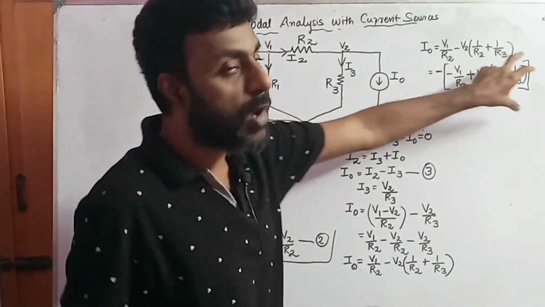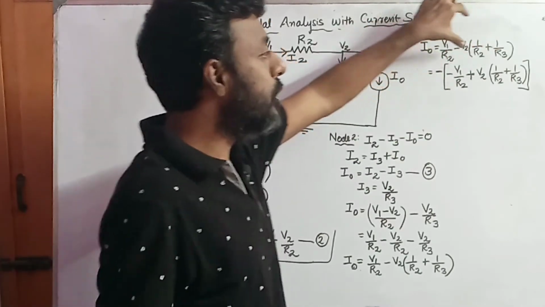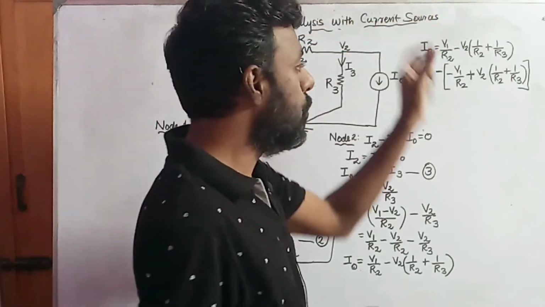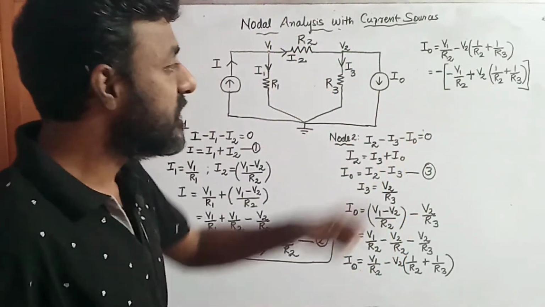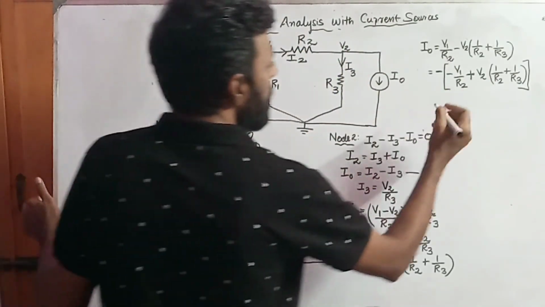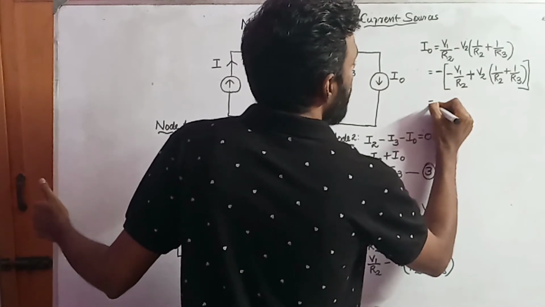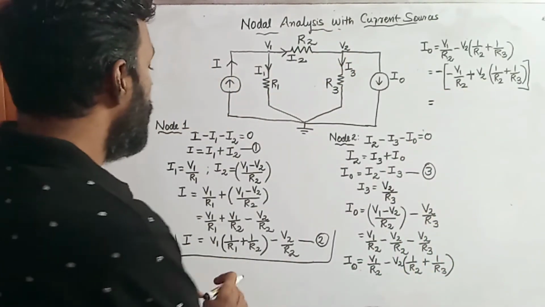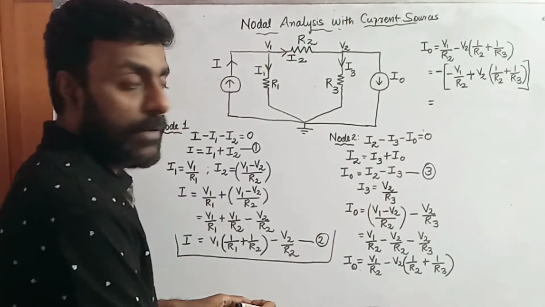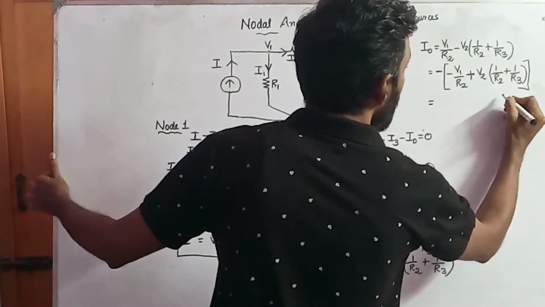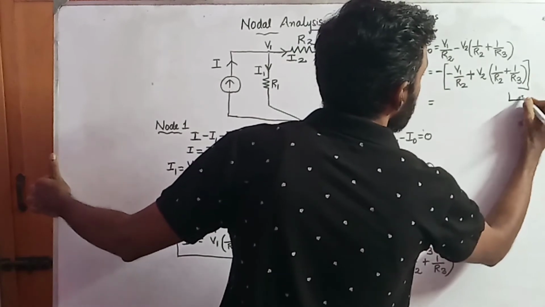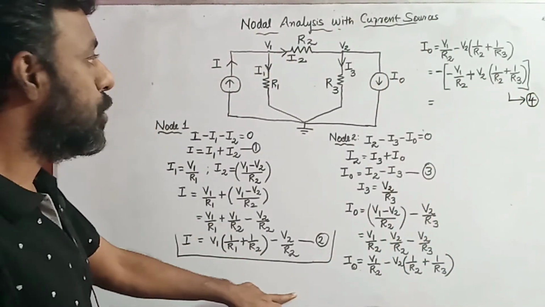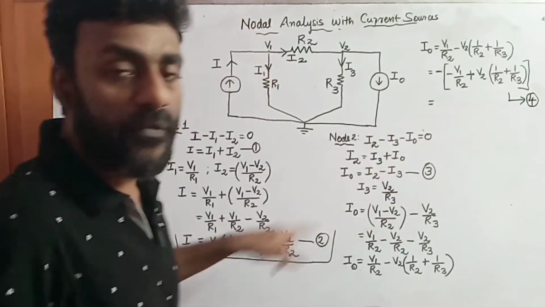So by doing this small amendment, the previous value will not get changed. It will be as it is. Without changing the previous value, I am making a small amendment, so this is allowed. See here, both the equations look identical. Let us assume that this is equation number 4. This equation 4 and equation 2 both look very identical.